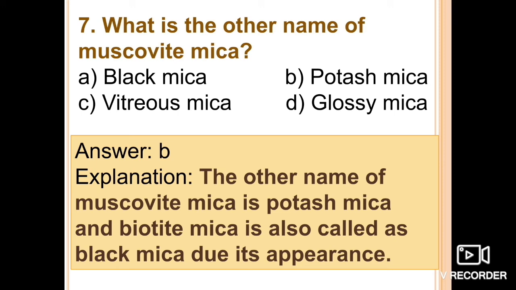The other name of the muscovite mica is potass mica, and biotite mica is also called the black mica due to its appearance. Okay, so black mica is biotite and the potass mica is muscovite. So the correct option here is option B.